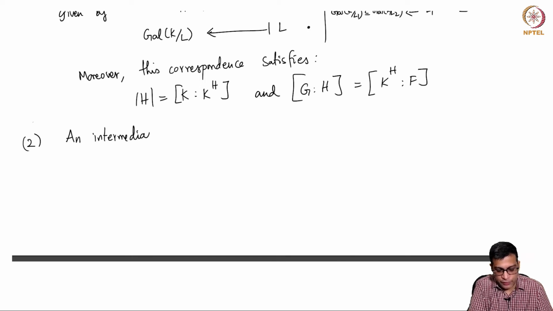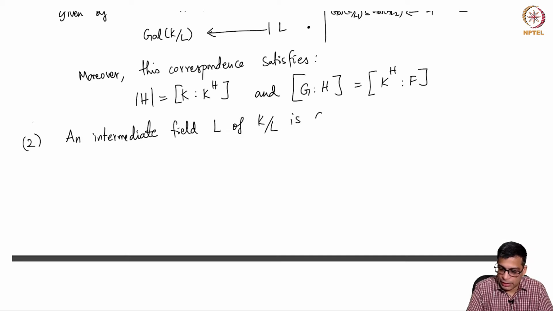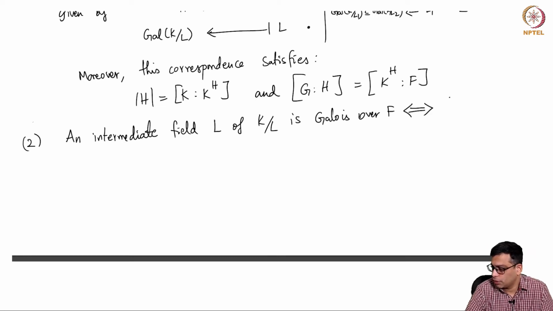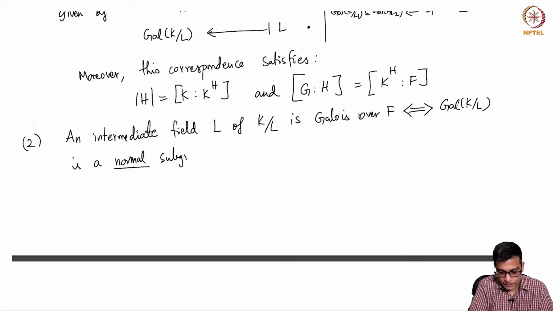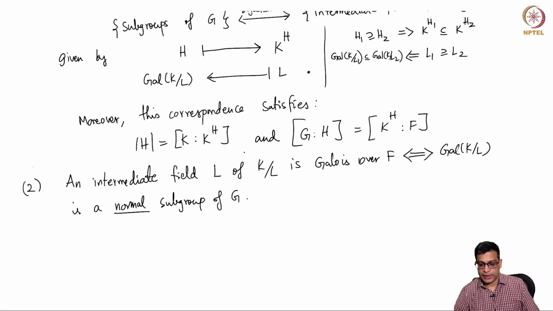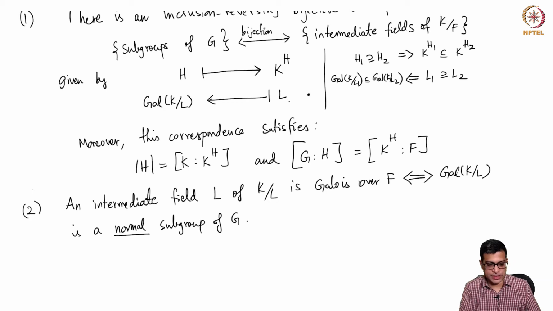An intermediate field L of the extension is Galois over F if and only if Gal(K/L), which is the corresponding subgroup to L, is a normal subgroup of G. It is a subgroup by statement 1.